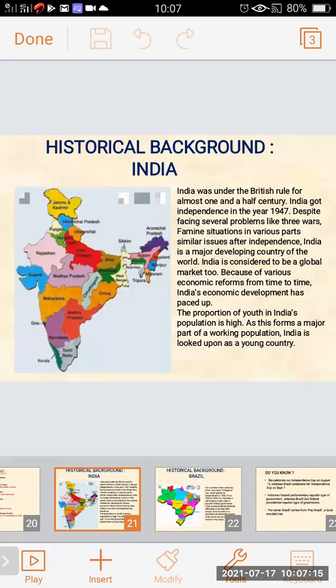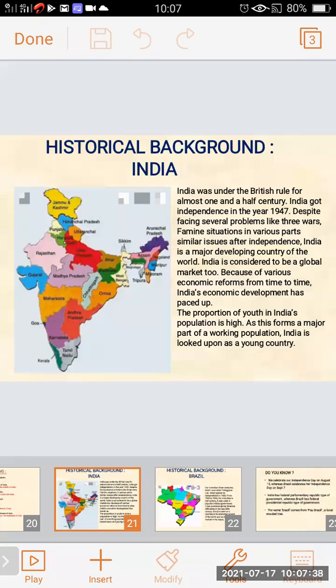So in this we have learned that for almost 1.5 centuries the Britishers ruled India. India got independence in 1947. Due to the various problems faced by India, such as war and famine situations, various issues were there for India to resolve for development. So India is considered a global market.